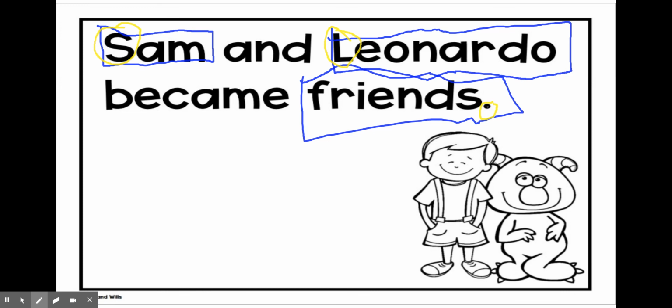So you don't have to do anything with this today, but tomorrow we're going to be putting this sentence back in order. So you might want to pause it and read over the sentence a few times so you know what order it goes in, because tomorrow we'll be putting it back in order to make sure all the words make sense in our sentence.